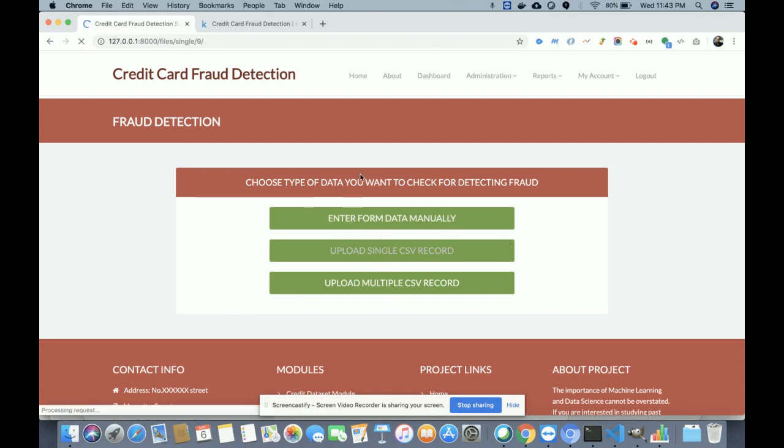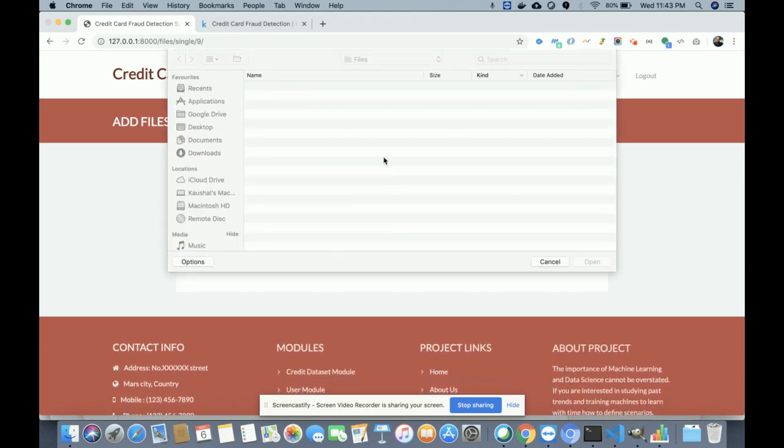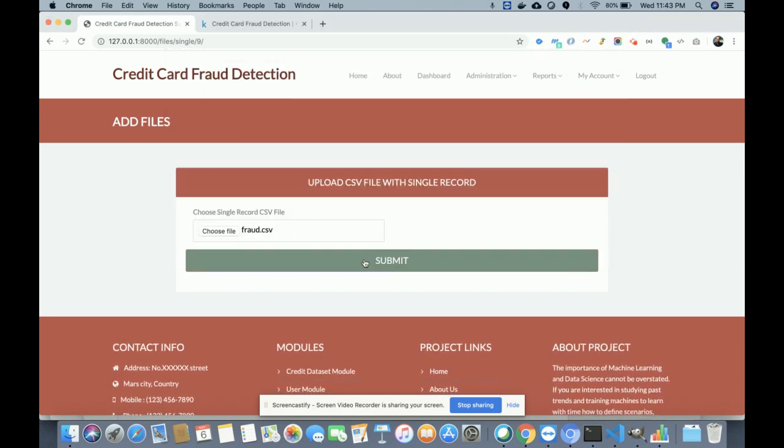So upload a single record, choose the file, and select the .csv. Once you click on submit, the system will check with both logistic regression and random forest whether the transaction you uploaded is valid or fraud. It's processing, and it will take 5 to 10 seconds.